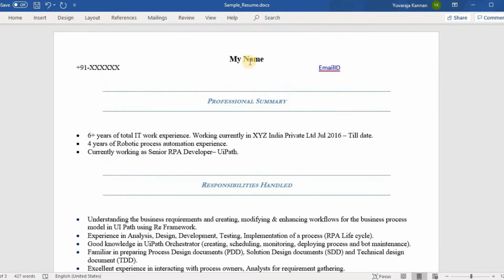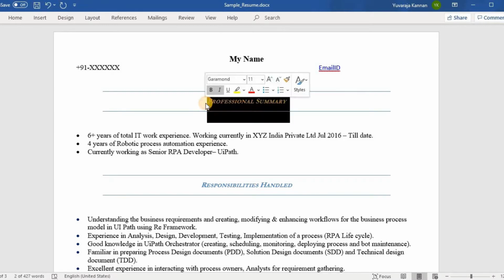At the top, you're going to mention your name, your mobile number, and also your email address, which is mandatory. The first section is going to be the professional summary as per our template.